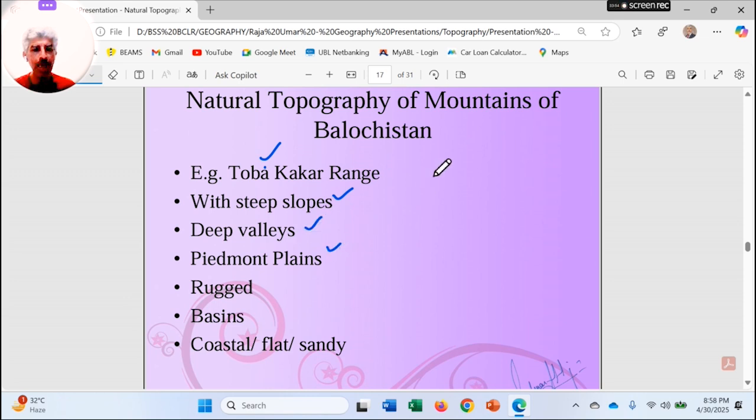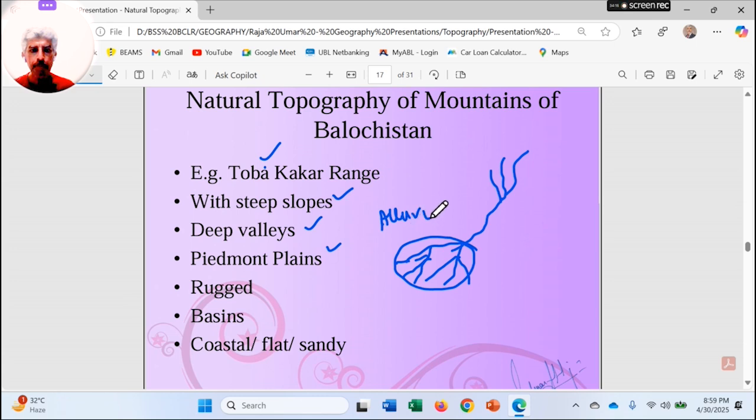Piedmont plains: as I told, when these smaller water channels come down from the mountains to the comparatively flat areas, they divide into many branches, the distributaries, and this is known as the alluvial fan. And beyond that, this plain area we call the Piedmont Plain.